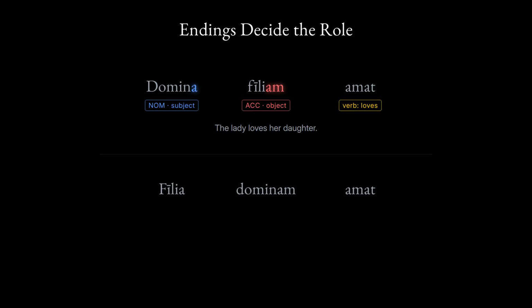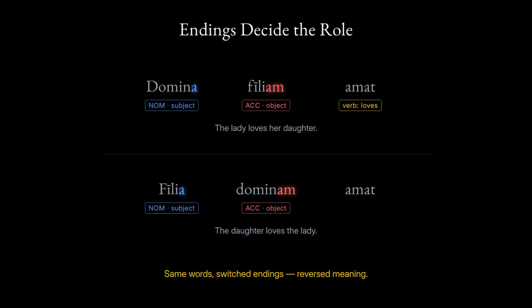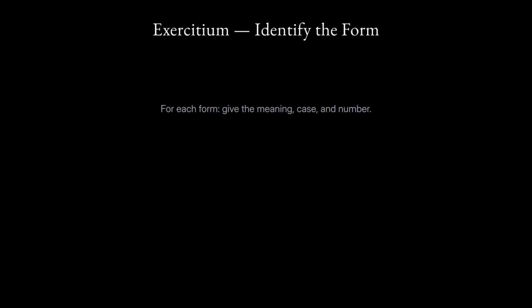Filia dominam amat. Now the daughter is the subject, ending in a, nominative. The lady is the object, ending in am, accusative. The daughter loves the lady. Same words, switched endings, reversed meaning. Time to practice. For each form on screen, give the meaning, case, and number.